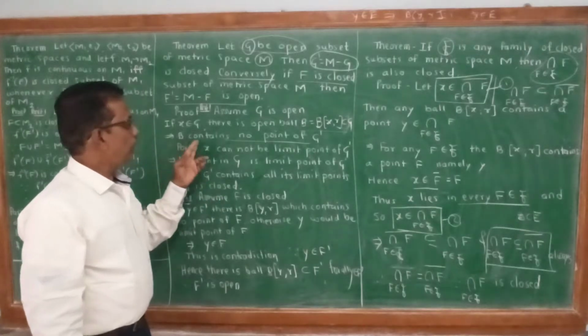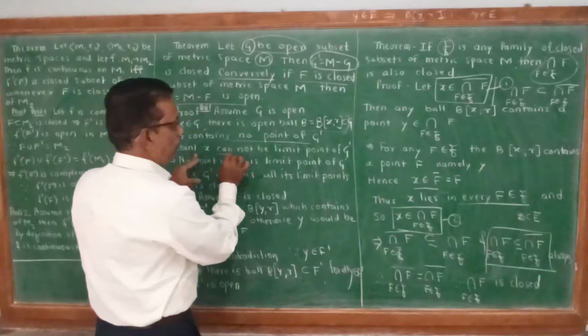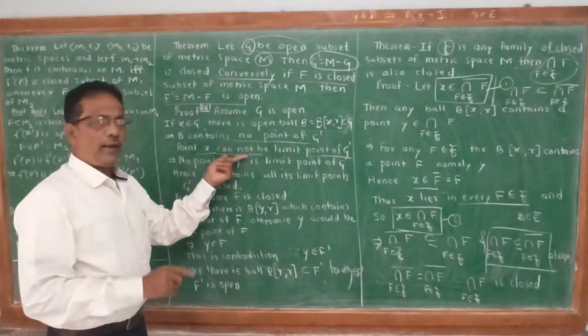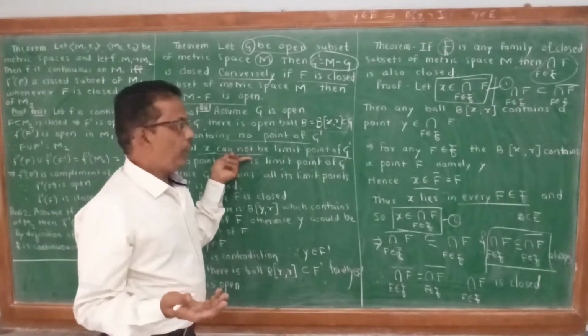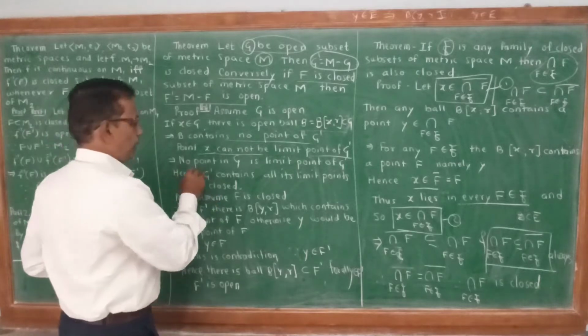Therefore, B contains no point of G dash. Point x cannot be a limit point of G dash. Hence there is no limit point of G dash, and therefore no point in G is a limit point of G dash.